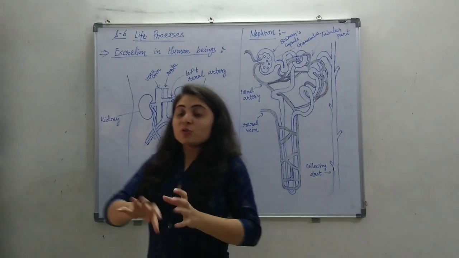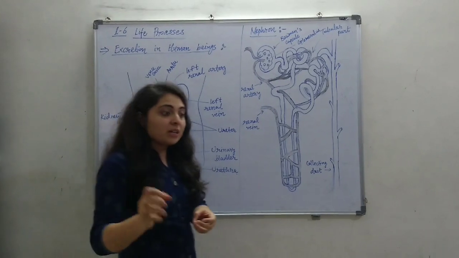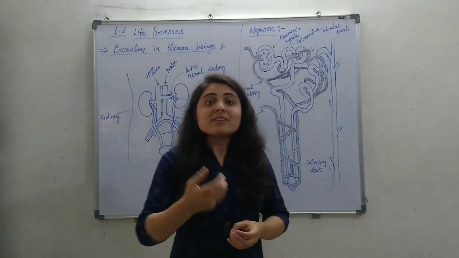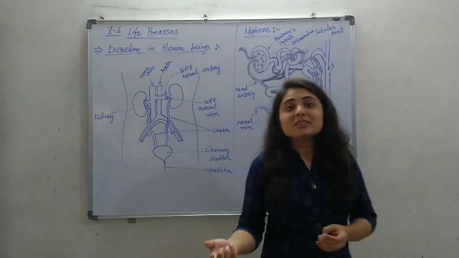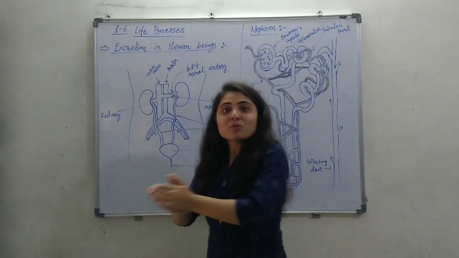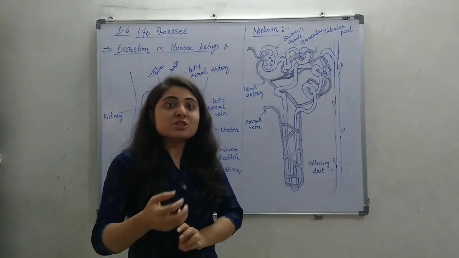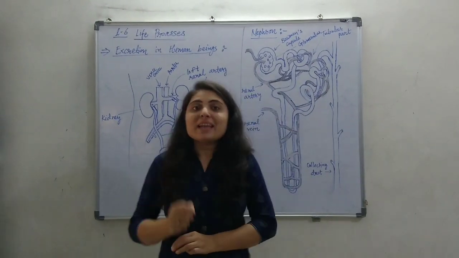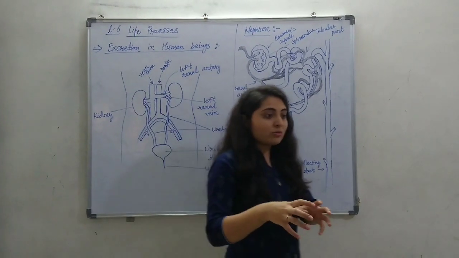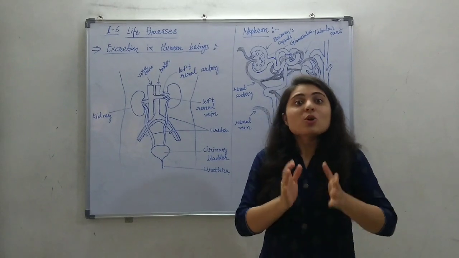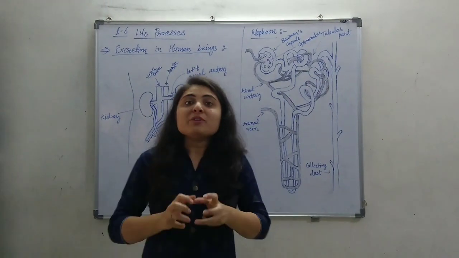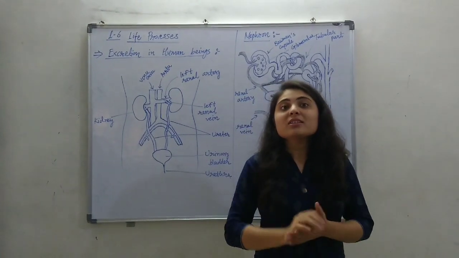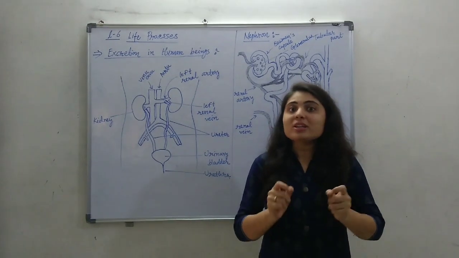But with the other metabolic activities of protein, fats, vitamins and other materials, there are some other byproducts produced which are not in a gaseous form. These byproducts mainly contain nitrogen, so they are called nitrogenous waste, and this is very harmful for the body. So this nitrogenous waste needs to be removed from the body. The process of removing this nitrogenous waste from the body is called excretion.